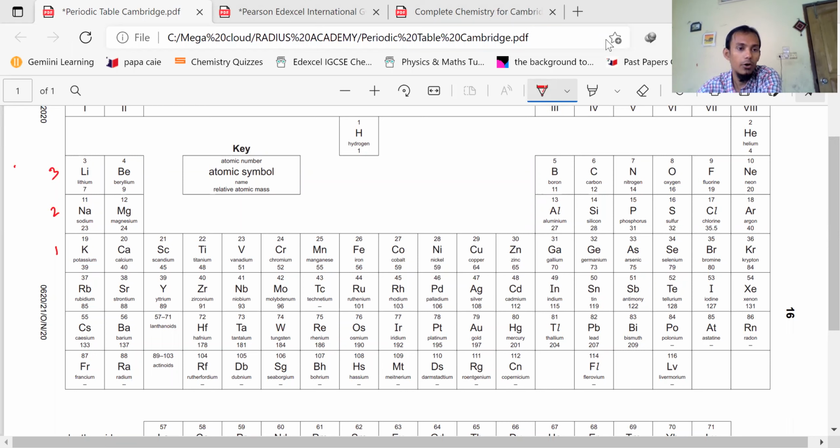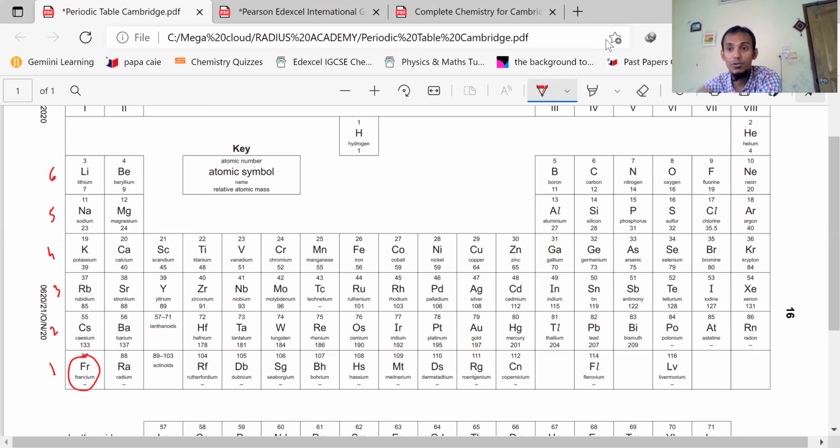So just check them. As I am saying, the most reactive metal from the whole periodic table is what? Which one can you tell me? Francium. Very good job. Francium is most reactive. So if we remake our reactivity series, it will be like this. Francium is most reactive, and group 1 is most reactive among the other groups. So this is 1, this is 2, this is 3, 4, 5, and 6.